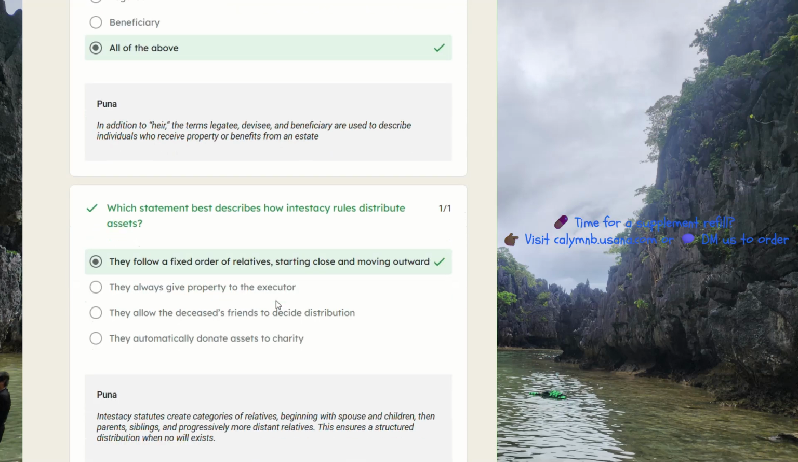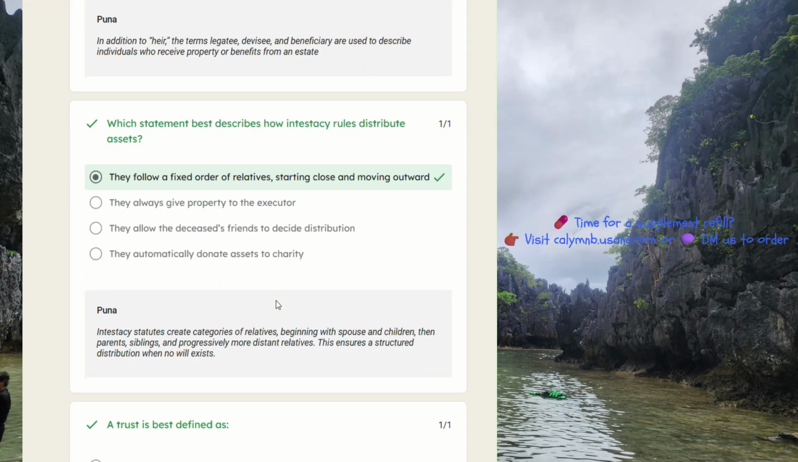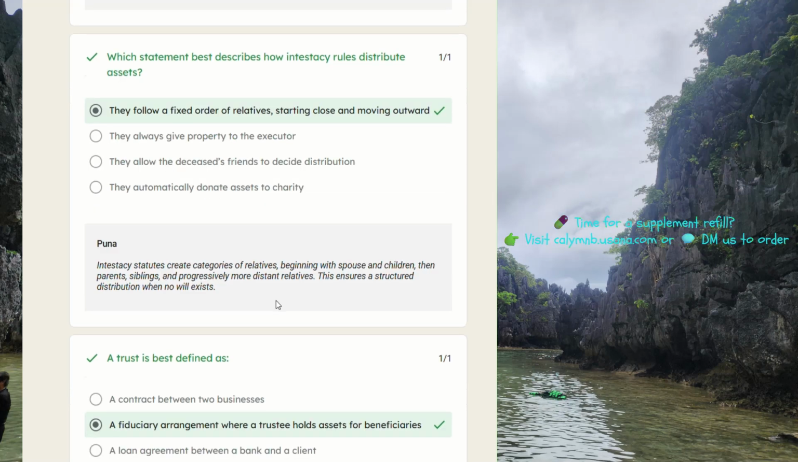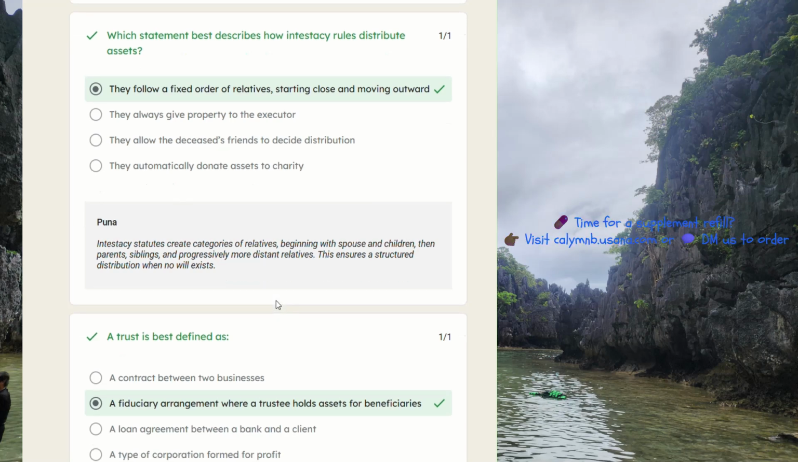Which statement best describes how intestacy rules distribute assets? They follow a fixed order of relatives, starting close and moving outward. Intestacy statutes create categories of relatives, beginning with spouse and children, then parents, siblings, and progressively more distant relatives. This ensures a structured distribution when no will exists.